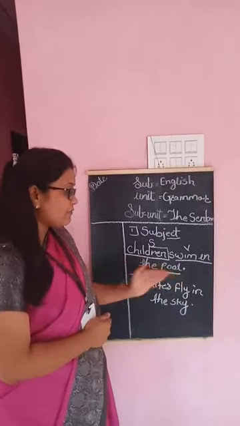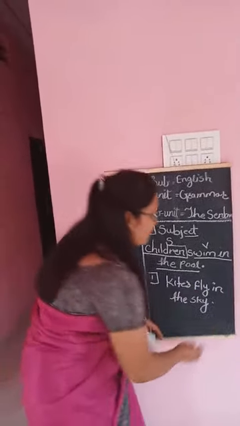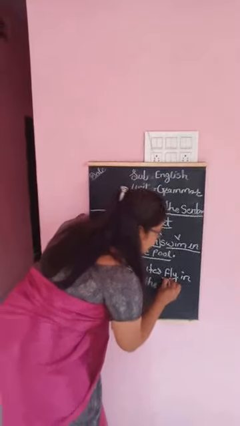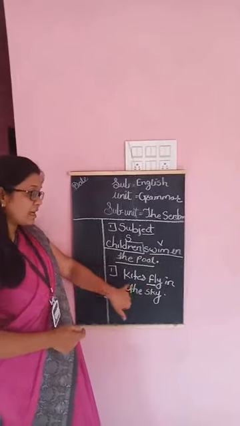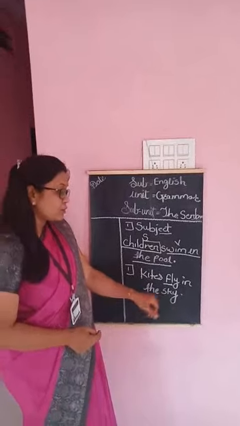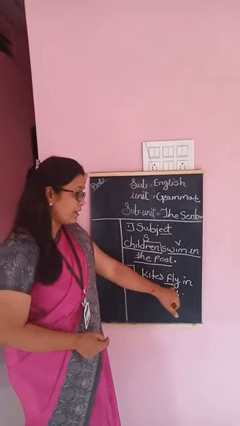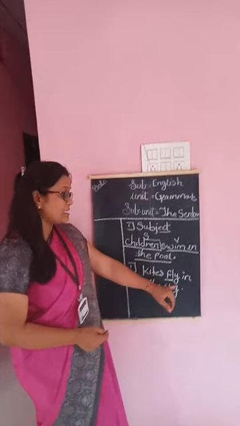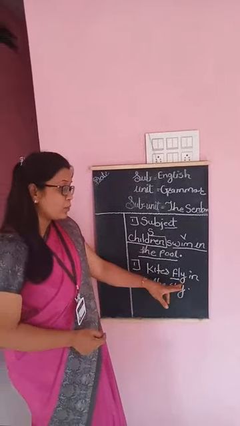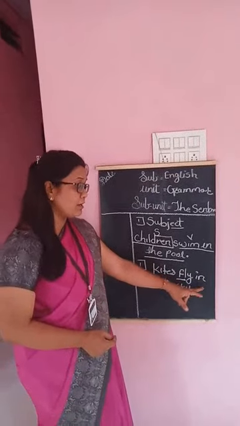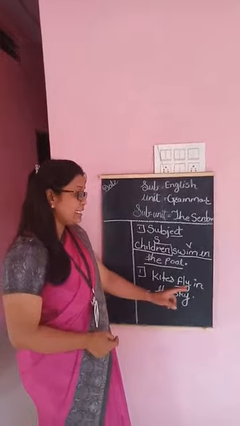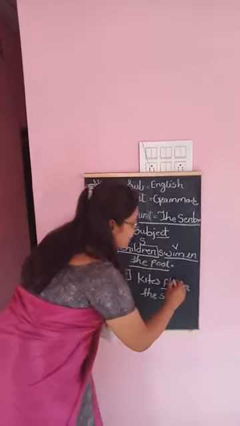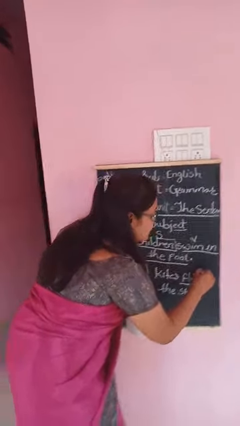What is the verb here? Fly. After fly there is an object in this sentence. The verb which has an object in a sentence is called a transitive verb, so here fly is a transitive verb.